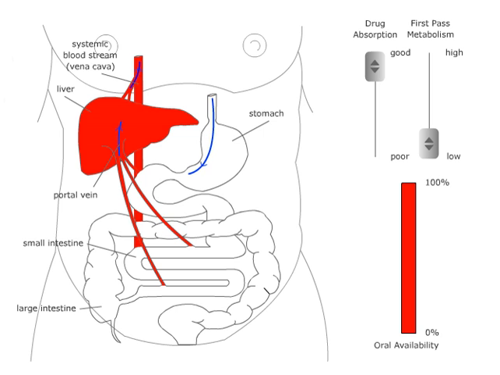Here we can see the movement of the drug through the GIT and towards the systemic circulation. Say in this example, the drug absorption is very good, whereas the first-pass metabolism is minimum. The ingested drug goes through the stomach and the GIT.